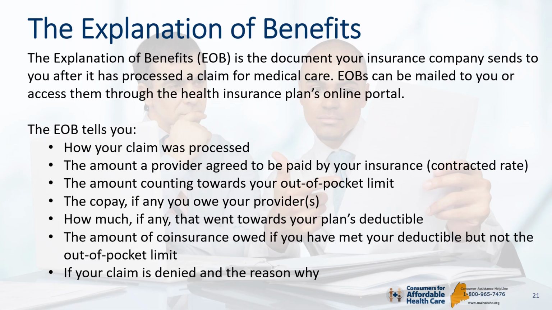your insurance, the amount counting towards your out-of-pocket limit, the copay, if any, you owe your providers, how much, if any, went towards your plan's deductible, the amount of coinsurance you owed if you have met your deductible but not the out-of-pocket limit, and if your claim is denied and the reason why.